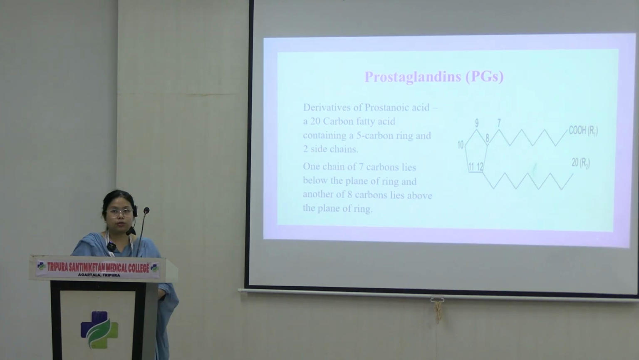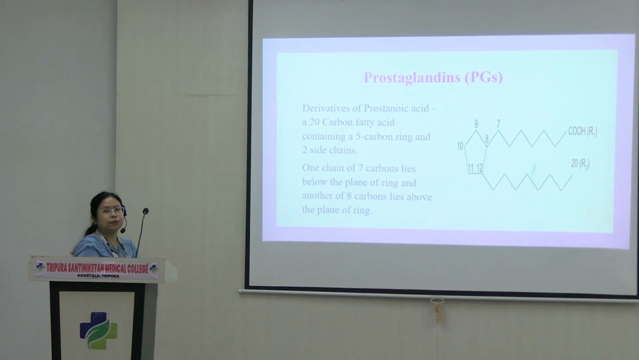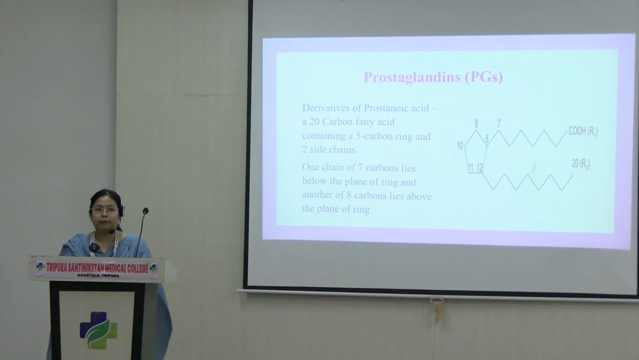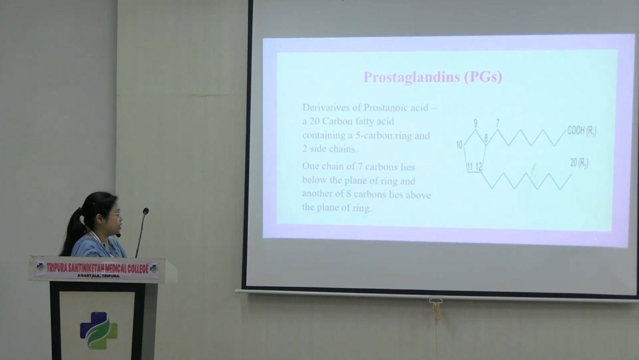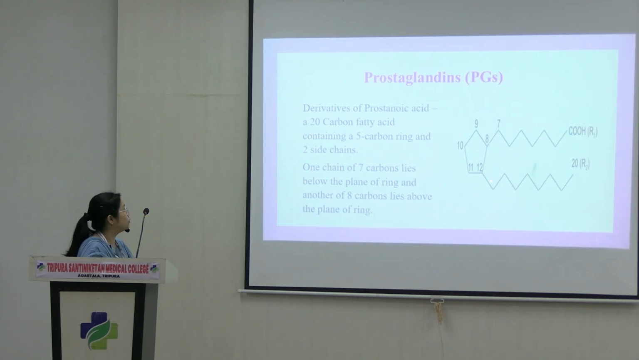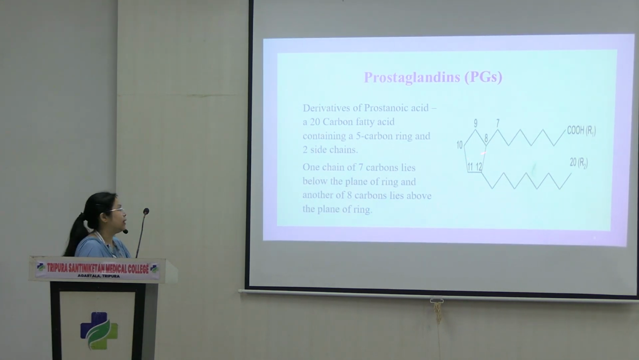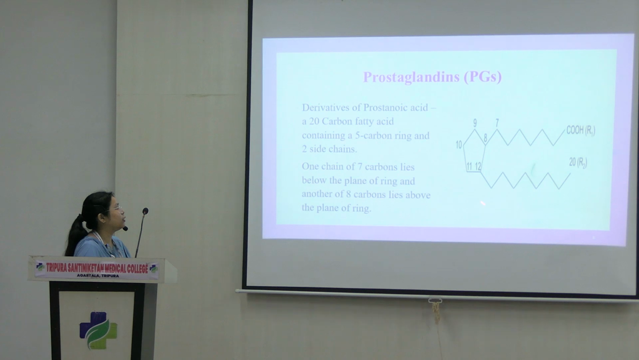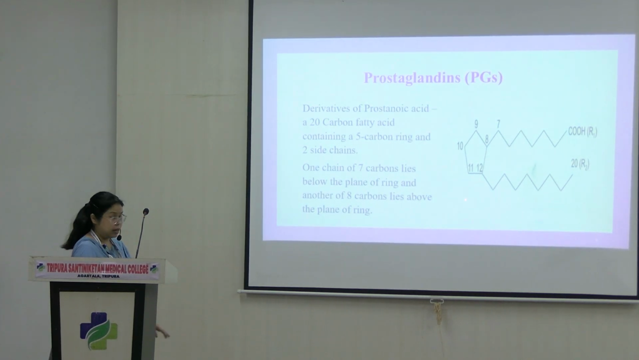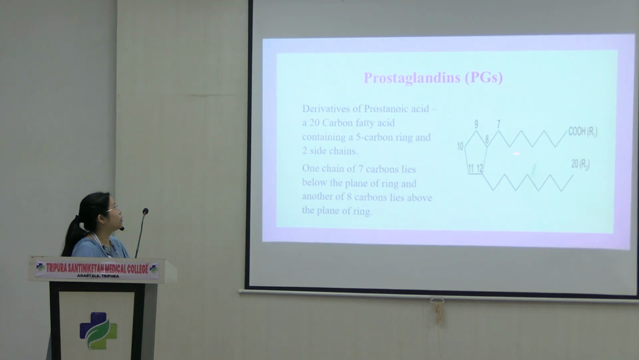Now, what are prostaglandins? They are derivatives of prostanoic acid. Prostanoic acid is not found in the biological state; it can only be synthesized in the lab, okay? But what you have to know is that this is the basic structure of a prostaglandin. It's a 20 carbon fatty acid containing compound, with a 5 carbon ring and 2 side chains. One side chain has 8 carbons and lies above the plane of the ring, and the other has 7 carbons and lies below the plane of the ring. So this is the basic structure of a prostaglandin.